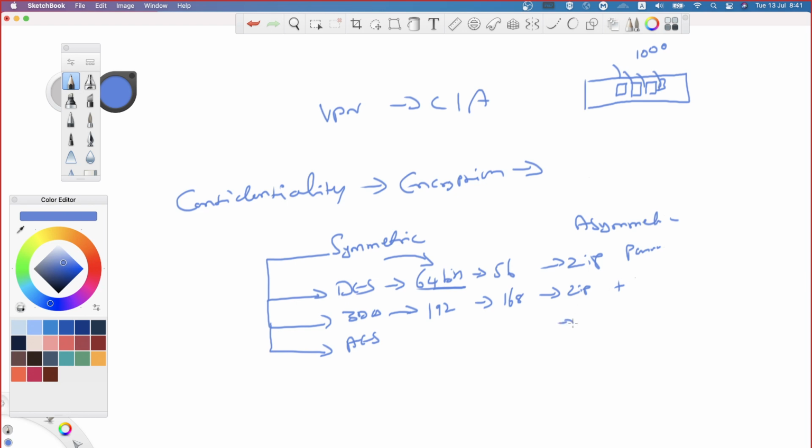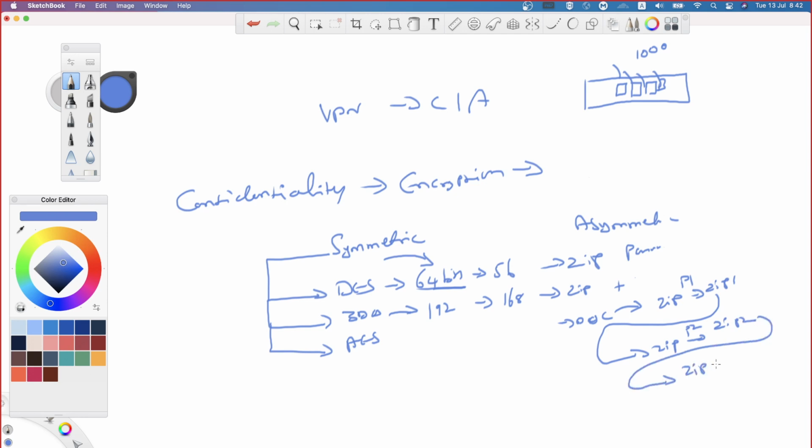I have a document file. I'm sending it to the zip process. I'm getting zip1. While I'm zipping it, I'm also adding password 1. Do you understand what I'm saying? Now zip1 is sent to the zip process once again with password 2, you will get zip2 file. Again, zip2 is sent to the zip process with password 3 and you are getting zip3.